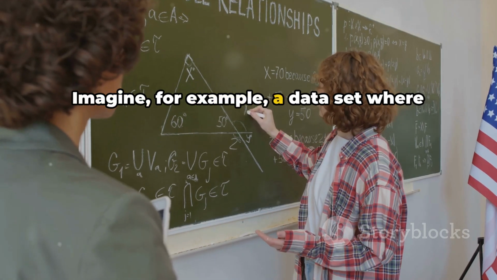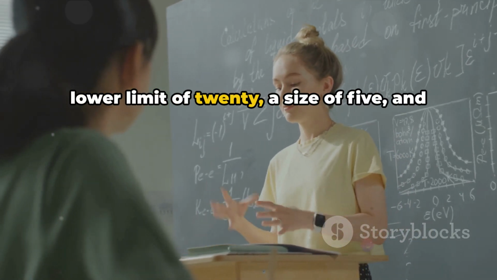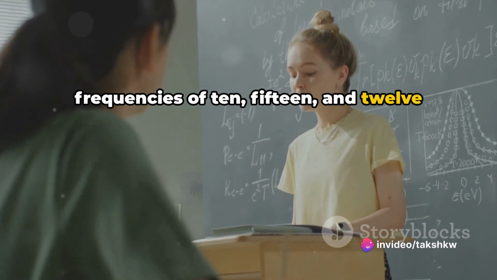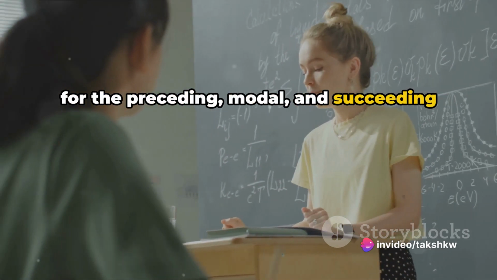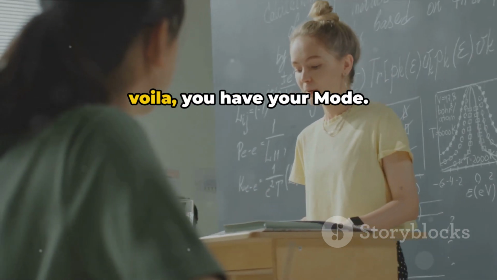Imagine, for example, a data set where the class with the highest frequency has a lower limit of 20, a size of 5, and frequencies of 10, 15, and 12 for the preceding, modal, and succeeding classes respectively. Plug these values into the formula and voila, you have your mode.